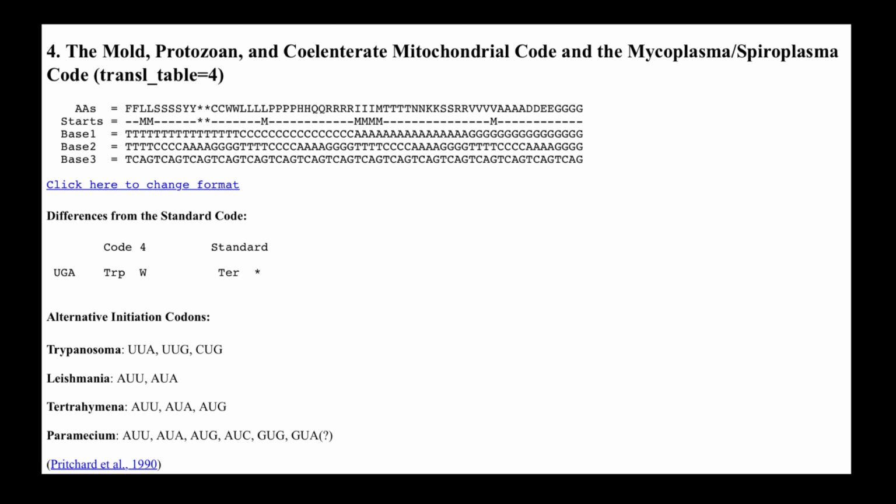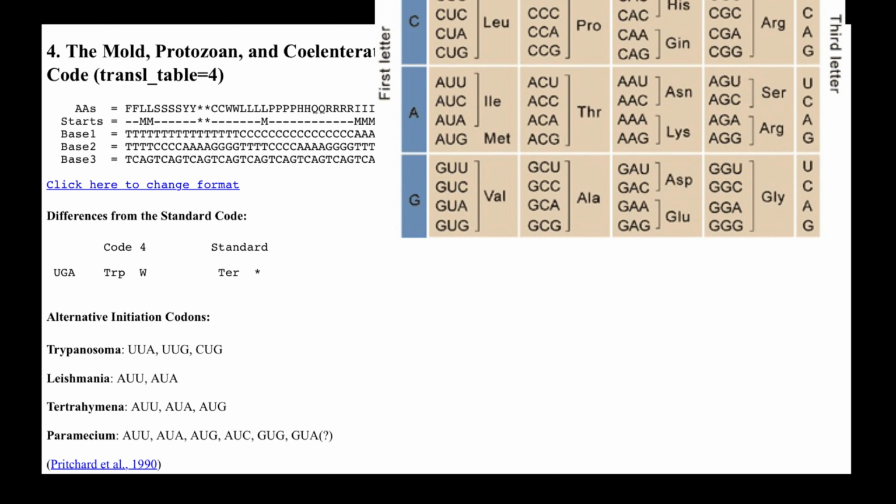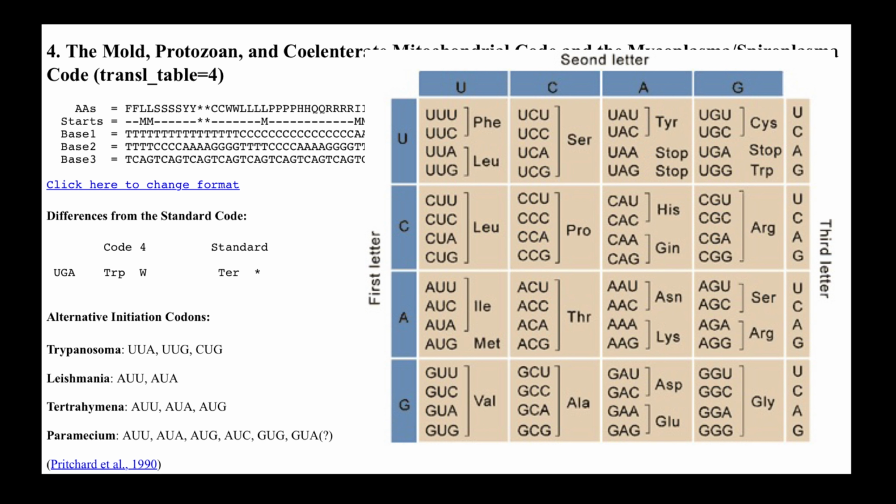Here is another example: mold, protozoan, and mitochondrial code of the mycoplasma and spiroplasma code. And you see that, for example, tryptophan would be specified by codon UGA, and in the standard codon table UGA specifies a stop codon.